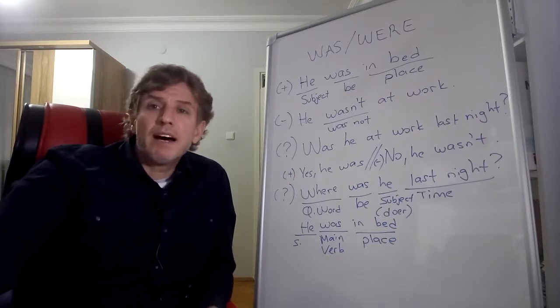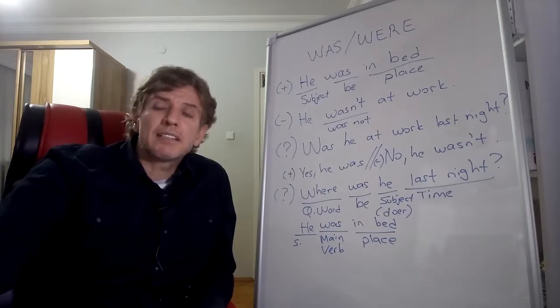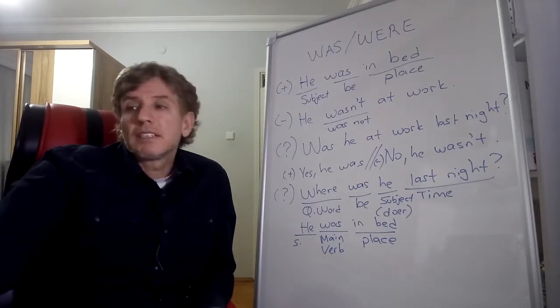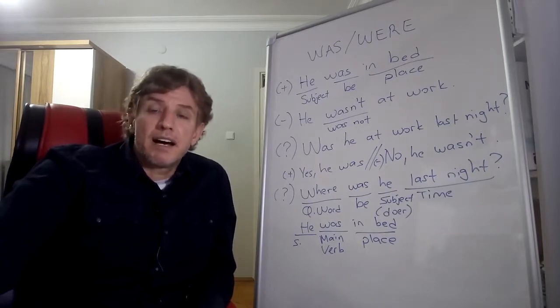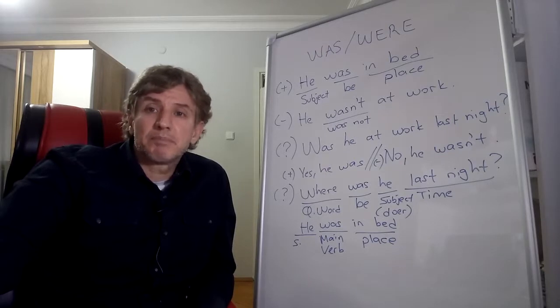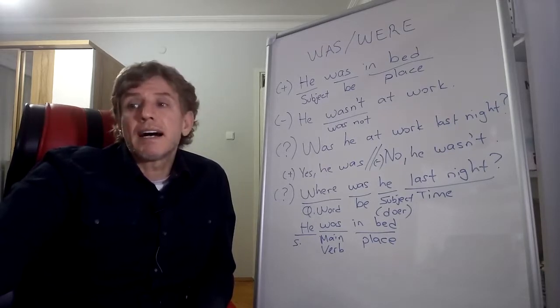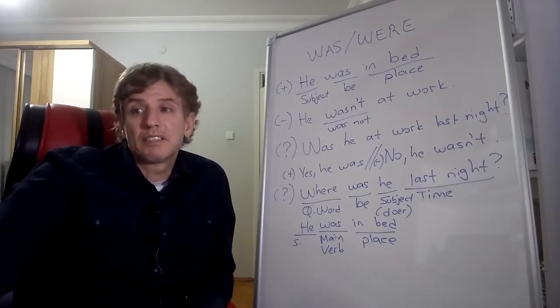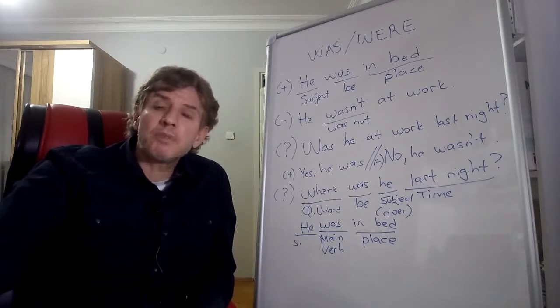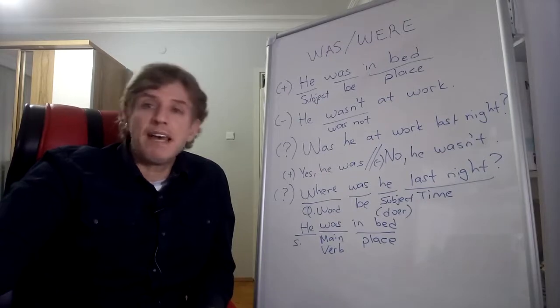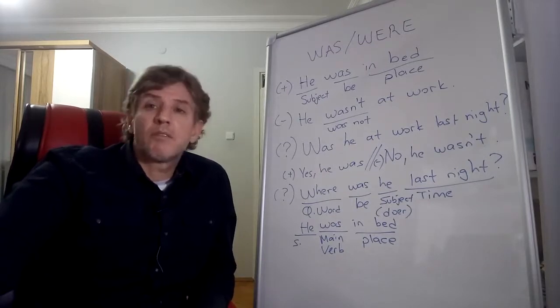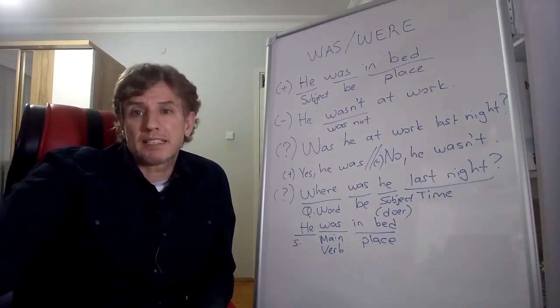For example, now I am tired. I am tired. I was tired last night. I am tired now means in simple present tense, but in past tense, I was tired last night. So am transforms into was. Okay? Am, was. Am is in simple present tense, was is in past tense.